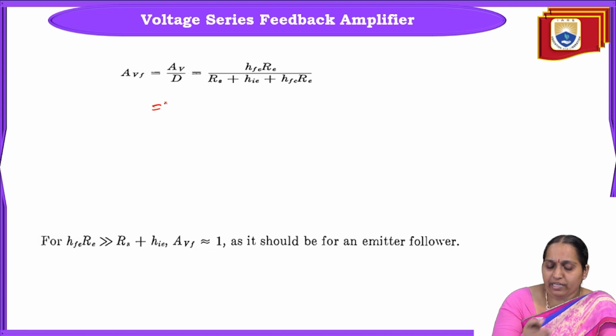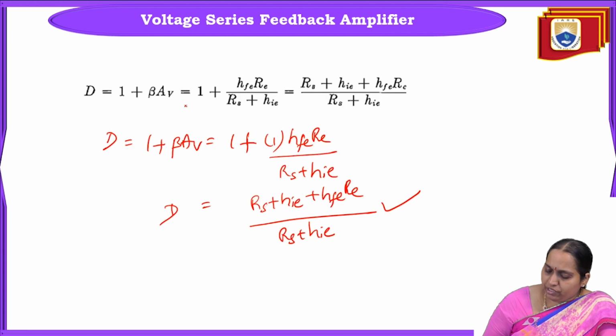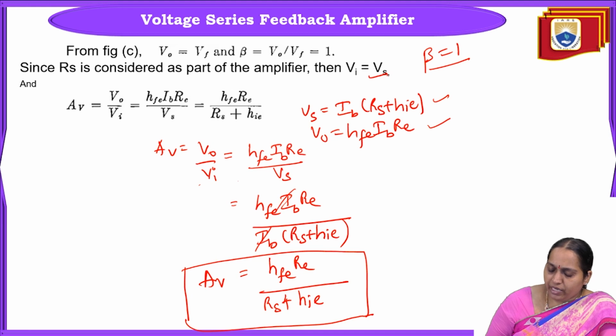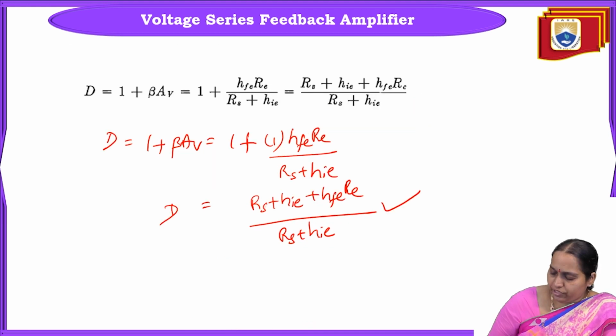Gain with feedback, as we know, using a negative feedback amplifier, is reduced by a factor D. So gain AVF equals AV by D. AV we have seen in the previous step. What is AV? HFE RE by RS plus HIE.